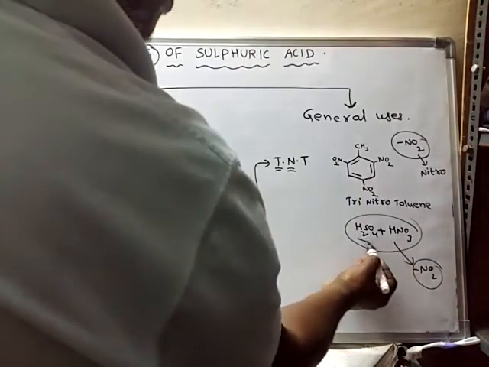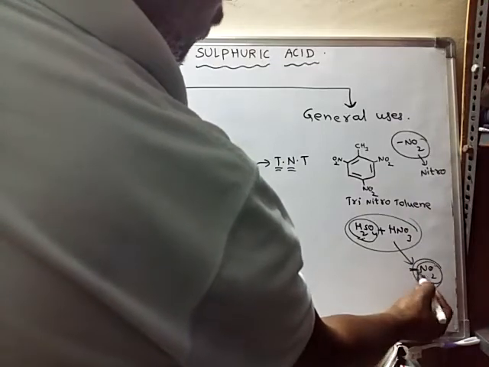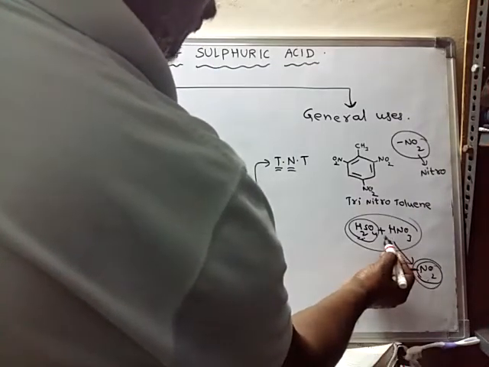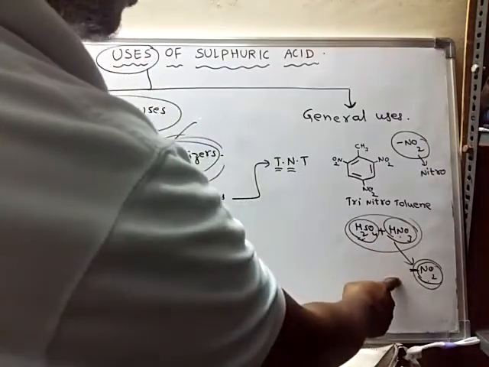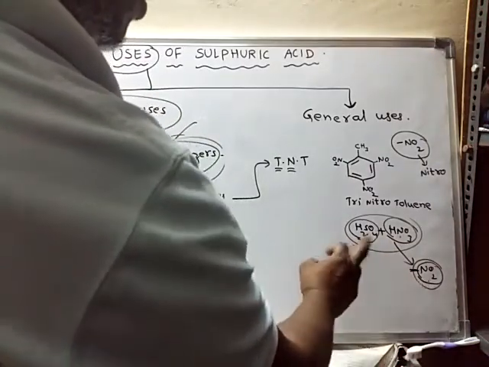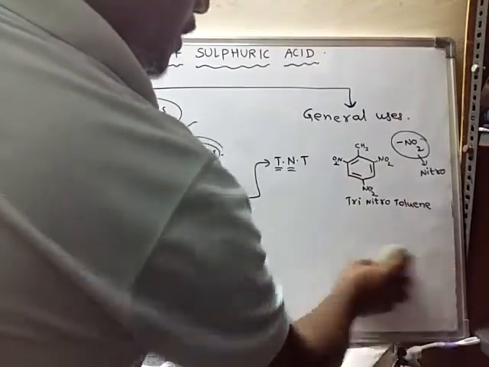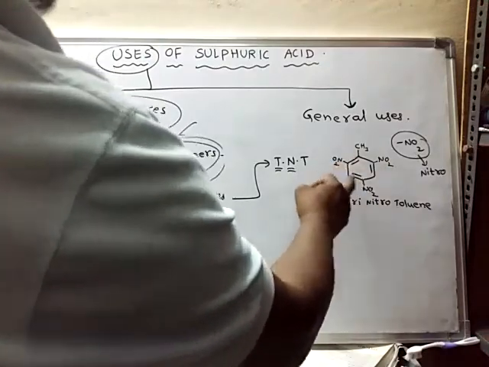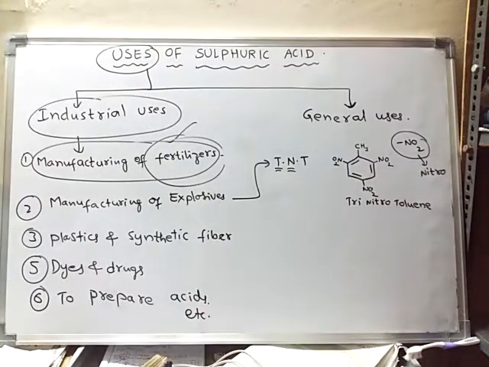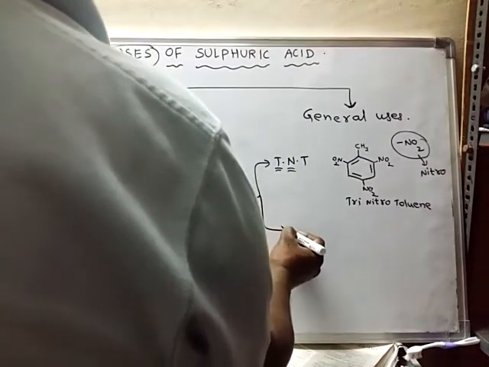That means sulfuric acid helps the formation of nitro groups from nitric acid. When nitro groups are formed, they attach to toluene, and finally form trinitrotoluene. Okay, right. Next, another explosive known as